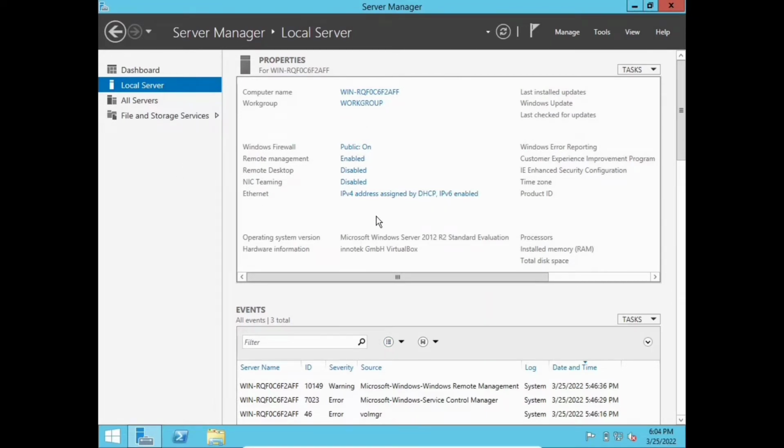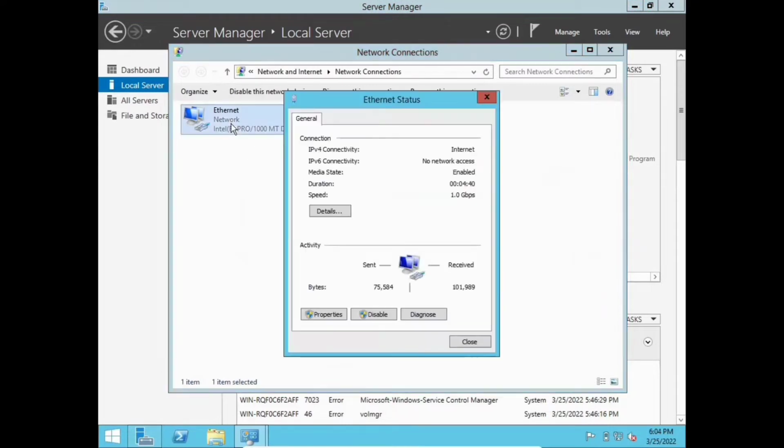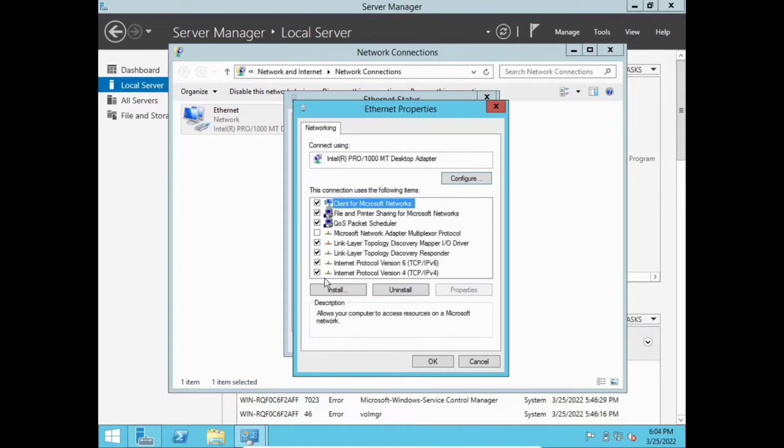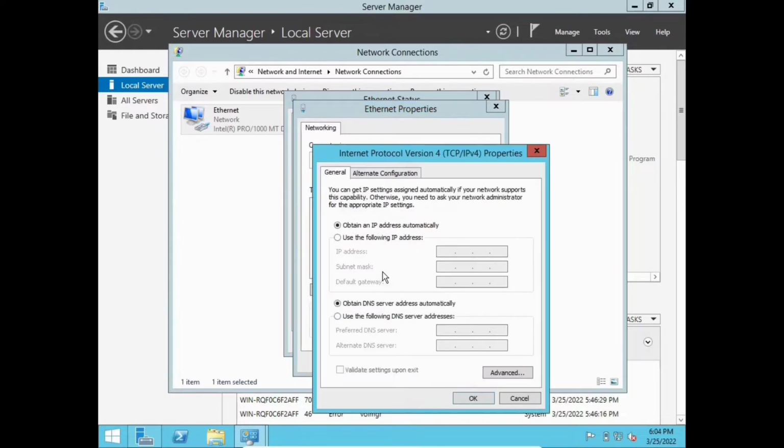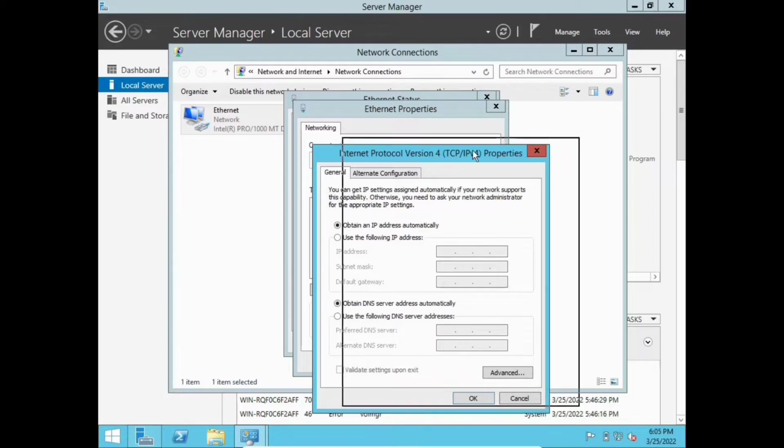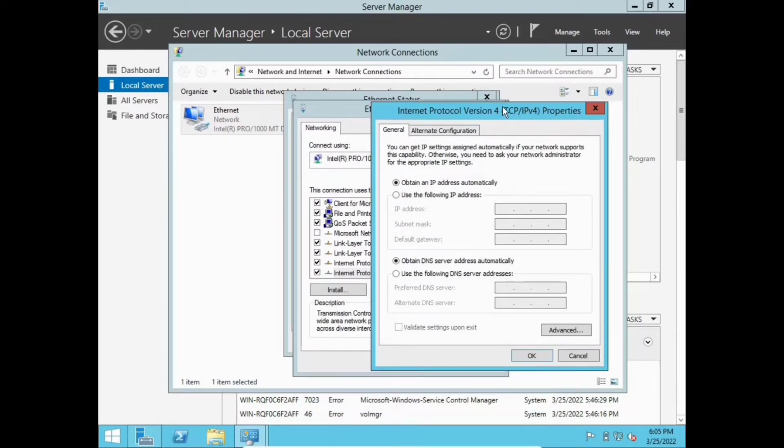Next thing I'm gonna need to do is go to the Ethernet. Let's click this Ethernet, and in this case we're going to go to properties, then Internet Protocol Version 4, TCP/IPv4 properties. In this case we're gonna select use the following IP address.